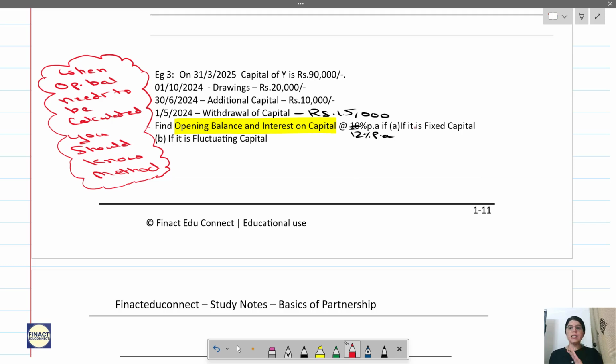So in this case, what they are saying is that we have to calculate opening balance and interest on capital if it is a fixed capital method and if it is a fluctuating capital method. So if it is a fixed capital method, we have to calculate the opening balance, and if it is a fluctuating capital method, we have to calculate the opening balance and interest on capital. So first is fixed capital method.